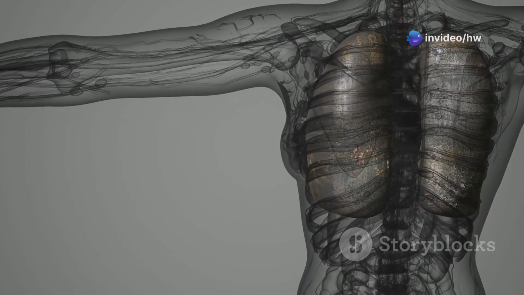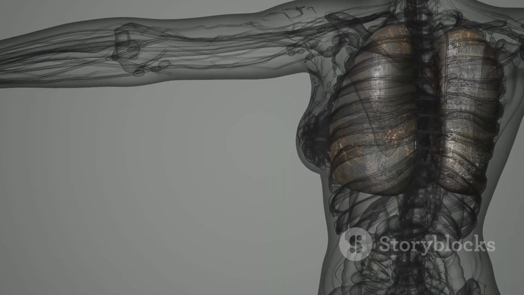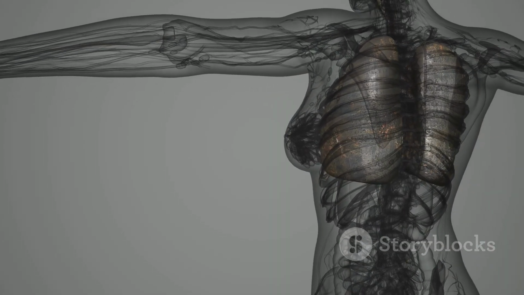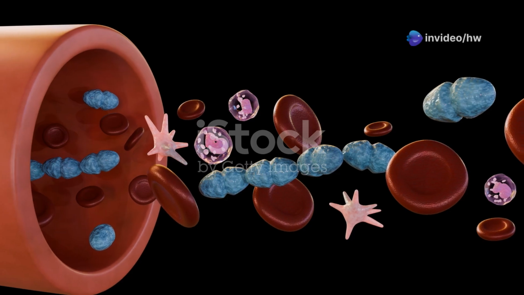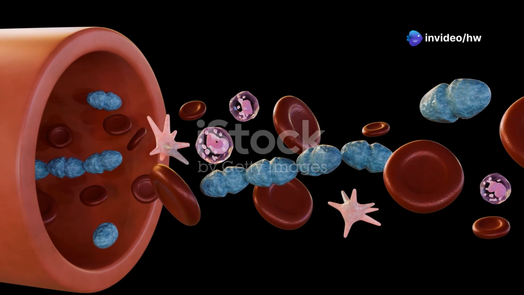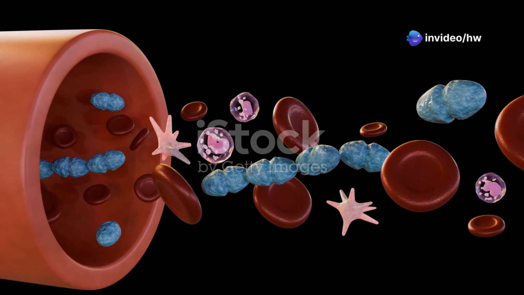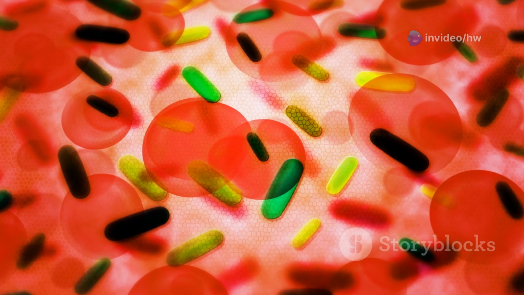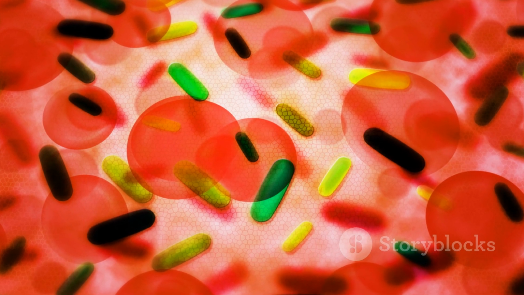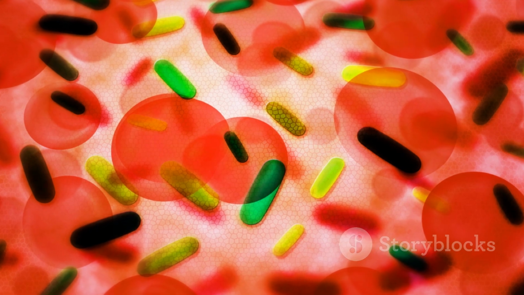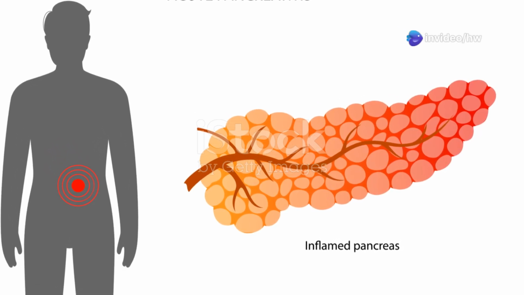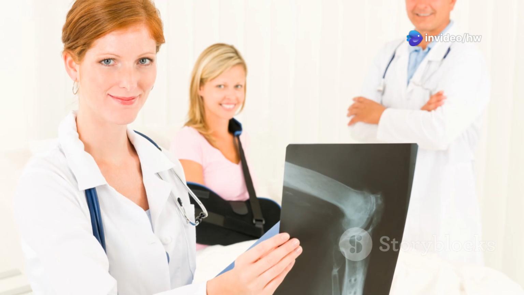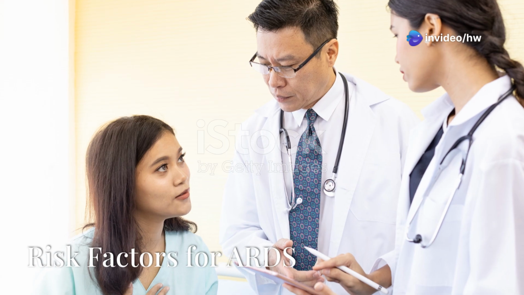Let's dive deeper into the most common causes of ARDS. Direct causes include pneumonia, aspiration, and near drowning. Indirect causes are often systemic, like sepsis, severe pancreatitis, and major trauma. Sepsis is a life-threatening response to infection that can lead to widespread inflammation and organ damage. Pancreatitis triggers inflammatory responses affecting the lungs. Trauma from accidents can lead to shock and lung damage.